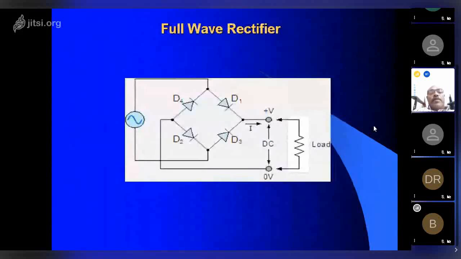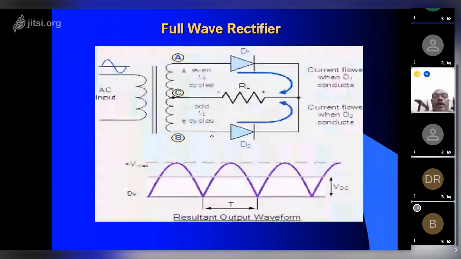Okay, here it's a full wave rectifier. We use two diodes for the positive half and two diodes for the negative half. That way, when AC voltage is applied, we get a DC voltage, not pure DC, there will be slight ripple in the output.